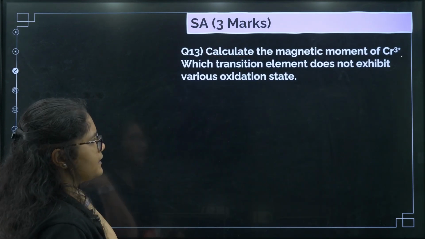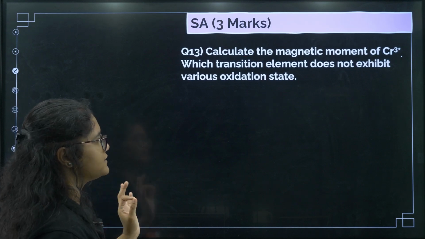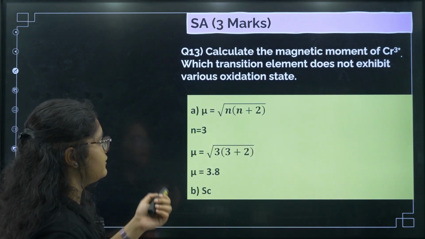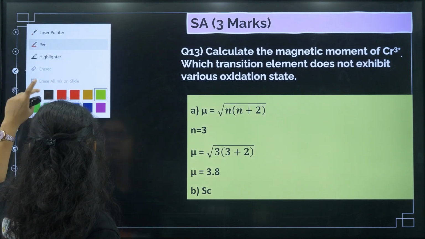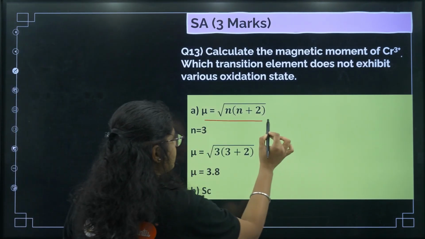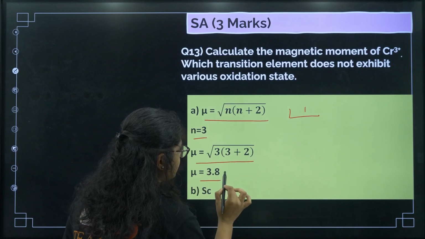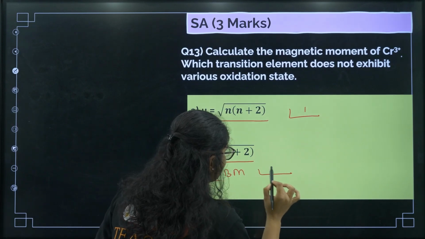Next, calculate the magnetic moment of Cr3+, and which transition element does not exhibit variable oxidation state. In a similar way, the first step is to write the formula, which carries 1 mark. Next, write the n value, substitute it, and calculate the answer with units, which carries 1 mark.